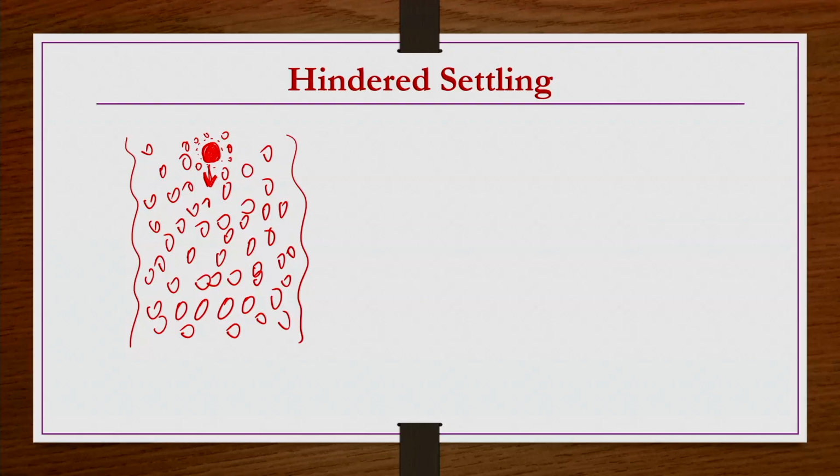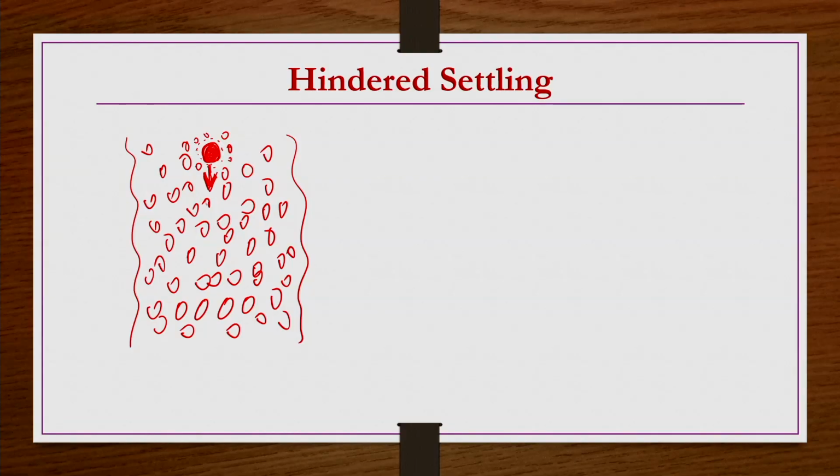That is the reason the settling velocity of this target particle in a suspension is going to be very much different from the same particle settling alone in free stream or free settling conditions. How much difference it is, that is what we are going to see in this lecture.